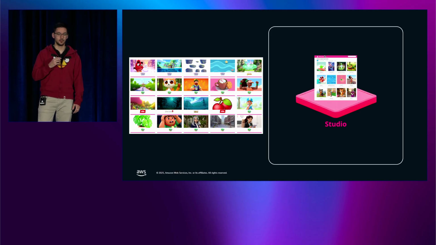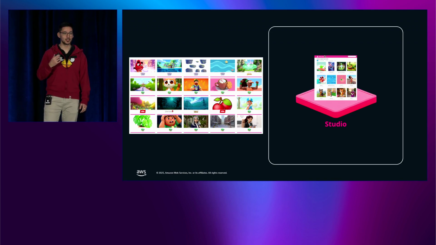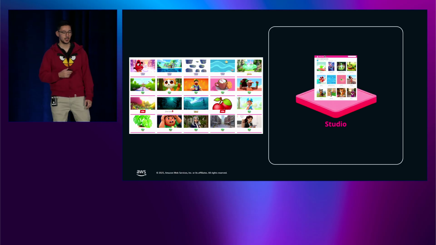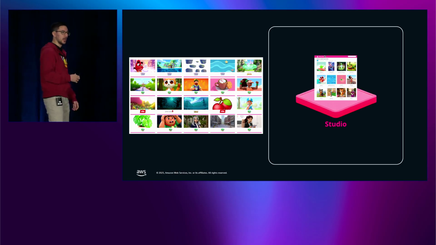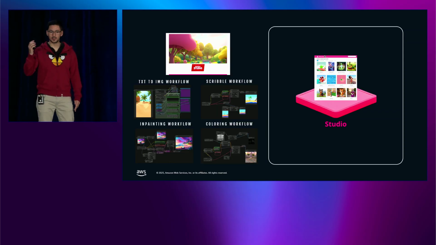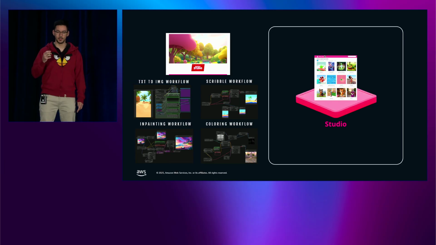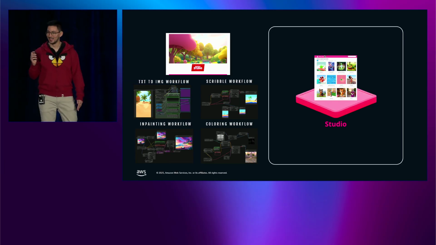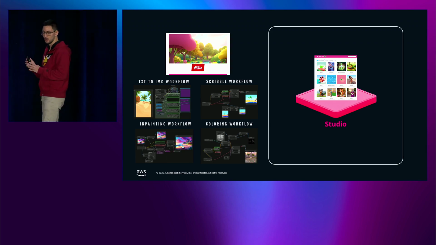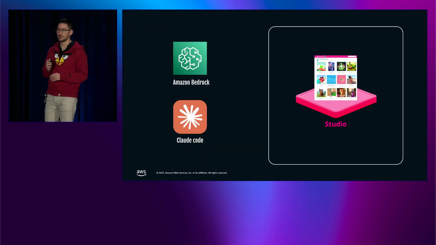At this point, because we developed this one this year, we already had a lot of fine-tuned models. We have many, and our artists were starting to find it really complicated to decide which fine-tuned model to use for their use case. Imagine an artist who wants to generate an art background in their style. They go to this page in our internal documentation and find the one they want. They still have a bunch of workflows behind it that they need to decide which one to use, so it's still not trivial. We wanted to hide all this complexity away from the end users, organize all these workflows, and also help them to prompt.